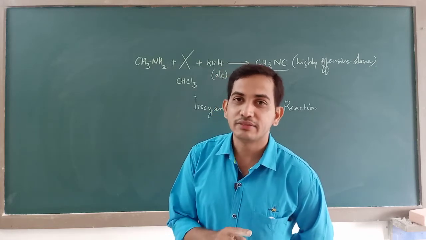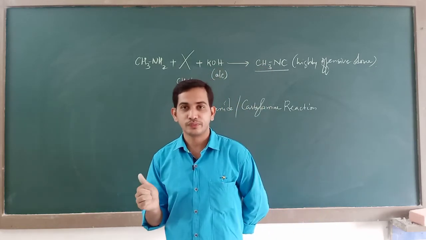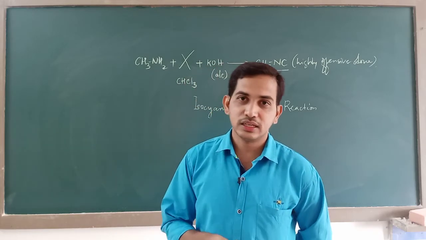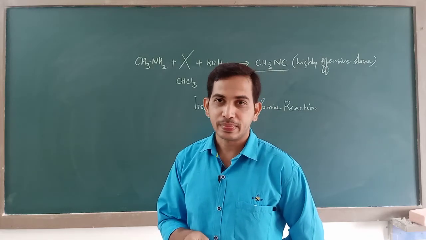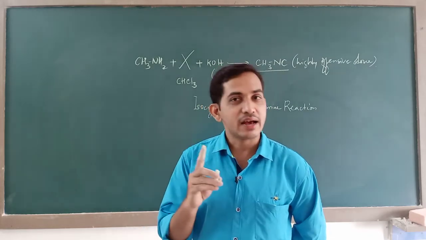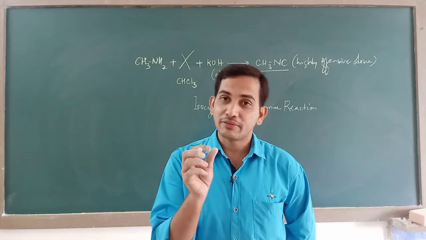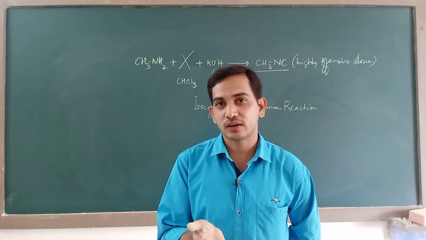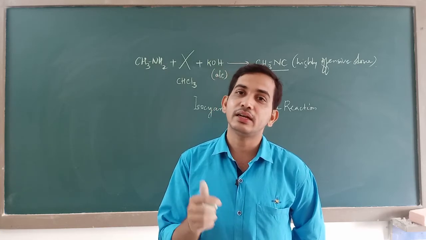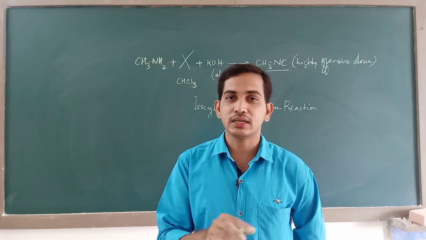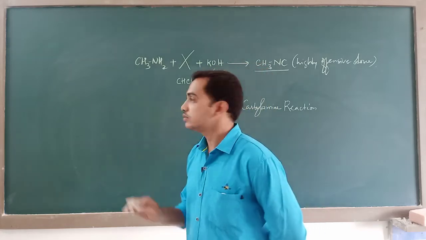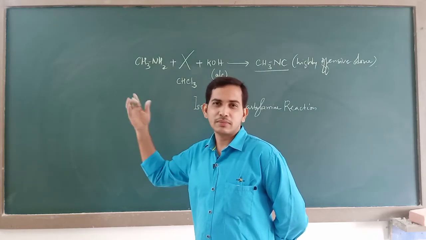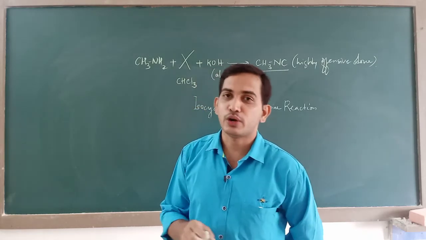In second year, you have one such reaction also. You have one such reaction in your practical classes in order to detect primary amine. In the lab, you will have one test to identify whether a primary amine is there or not. And how do you identify that? For identifying that, they have prescribed a carbylamine reaction. However, we do not use methylamine in order to identify primary amine. Some other amines are used which are not poisonous.